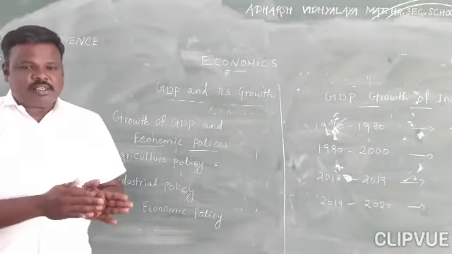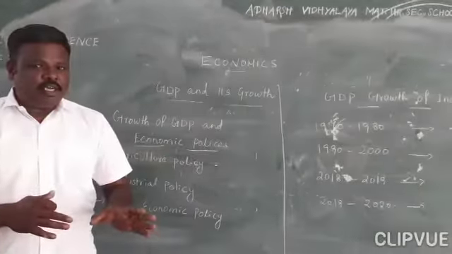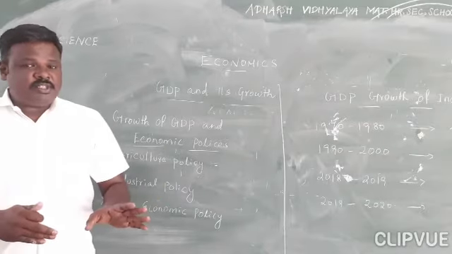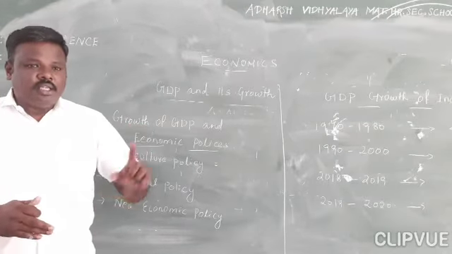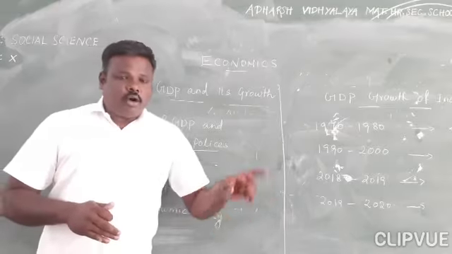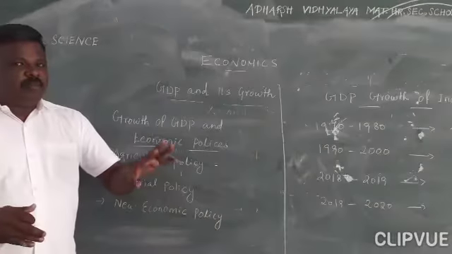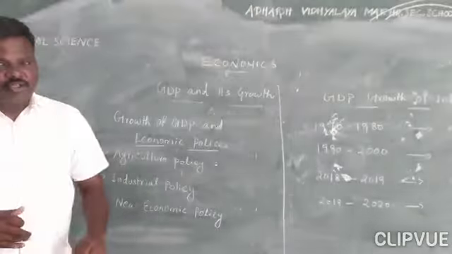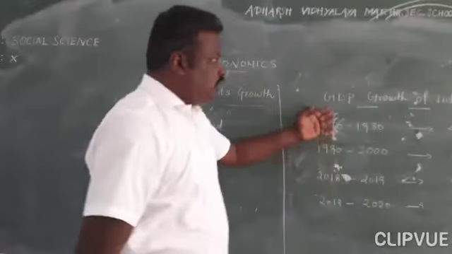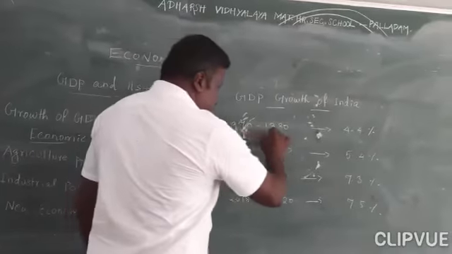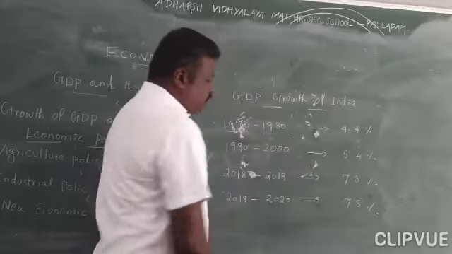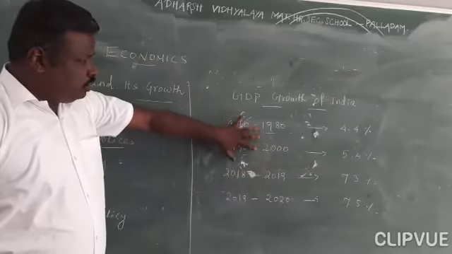These three parts, LPG, helped the Indian economy, especially the industrial sector, to grow in a very high manner. Because of that, the Indian economy grew a lot, and automatically the GDP of India increased. You will see the GDP growth of India in the 1970s and 80s, and 1990s and 2000, these two categories.